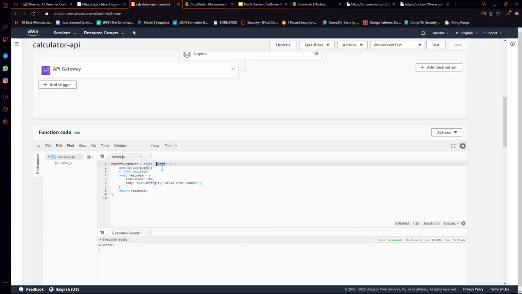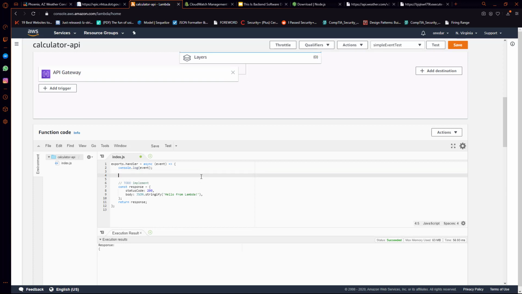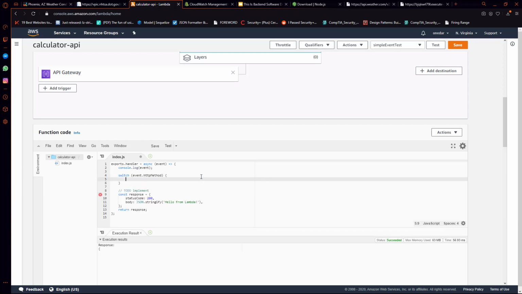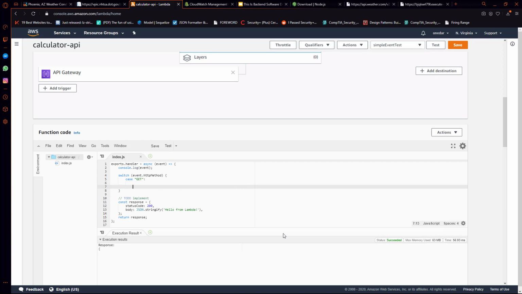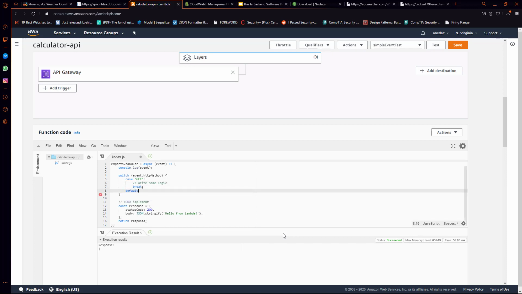Okay, so we'll go back to our Lambda, and what we want to do is first switch on our HTTP method object. So we're going to switch on event.httpMethod, and then what the switch statement does is it basically says let's look for some specific cases of HTTP method. So for instance, we can say if the HTTP method is get, then what we'll do is we'll write some logic, and in the default case,